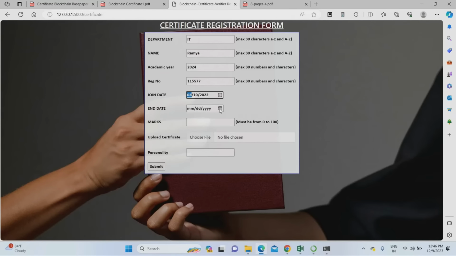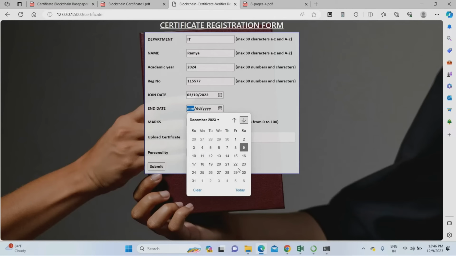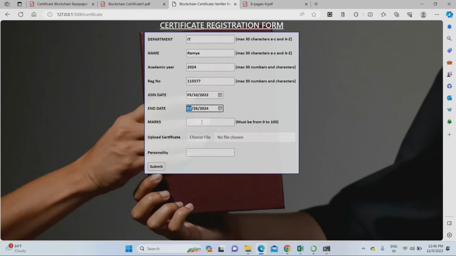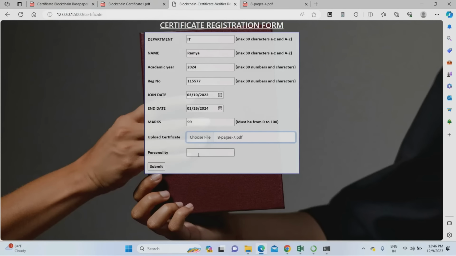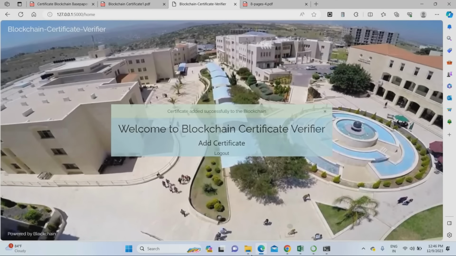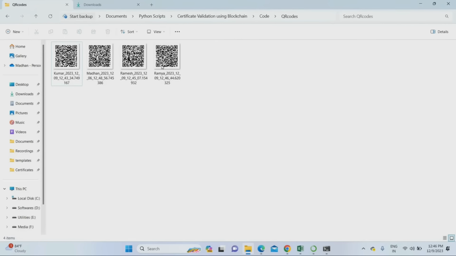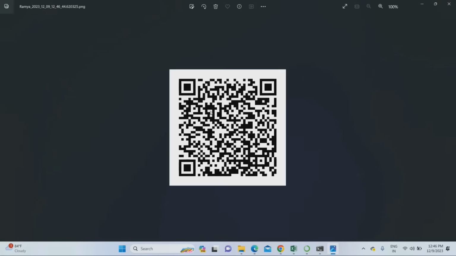2022 March 10. Date of relieving was January 26th. Marks are 99. Upload one more certificate. This is Ramya's certificate I am uploading. Personality also good. Just submit. Once you have submitted, now go to the QR code folder. You can find Ramya's QR code here.